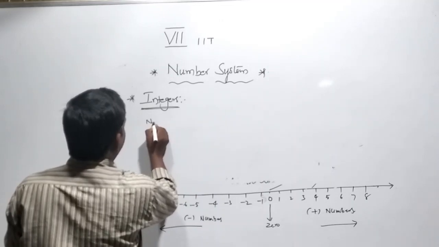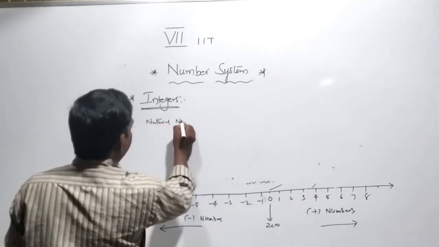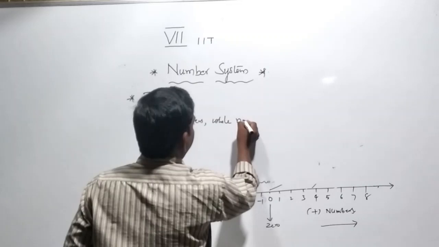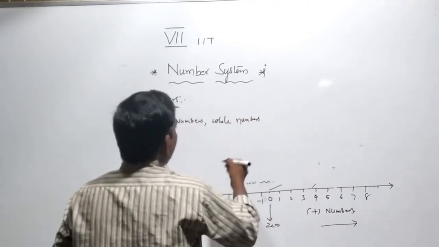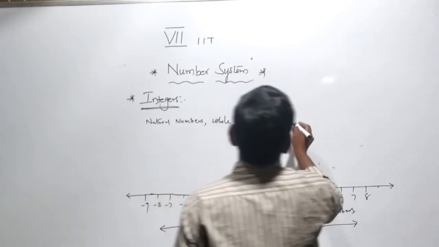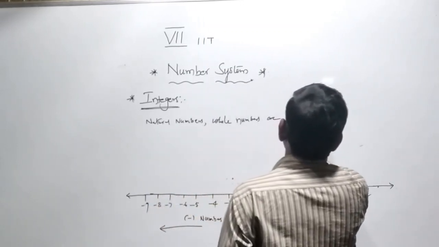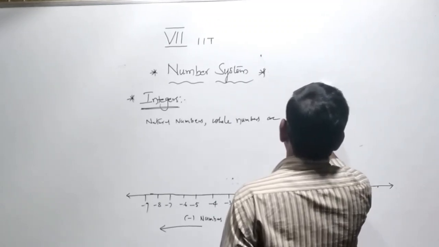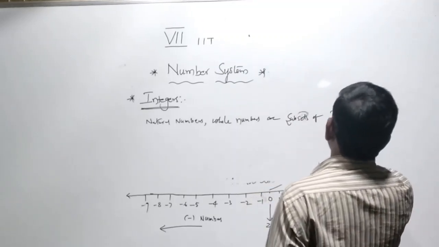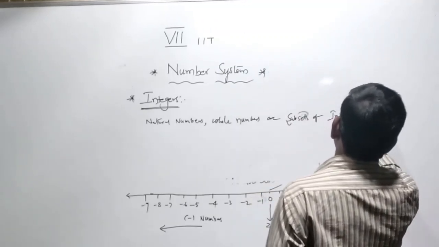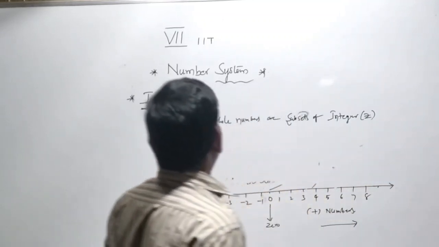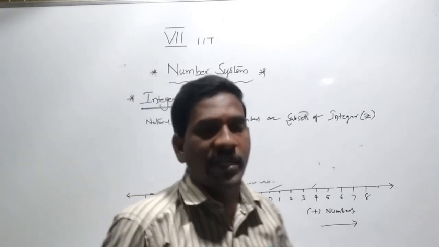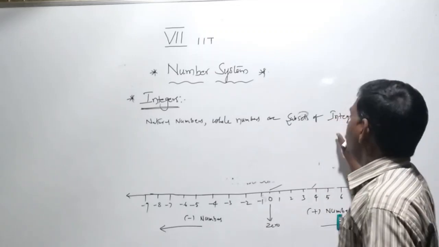Natural numbers and whole numbers are subsets of integers, denoted by Z. Subset means the elements in natural numbers are also elements in whole numbers or in integers.